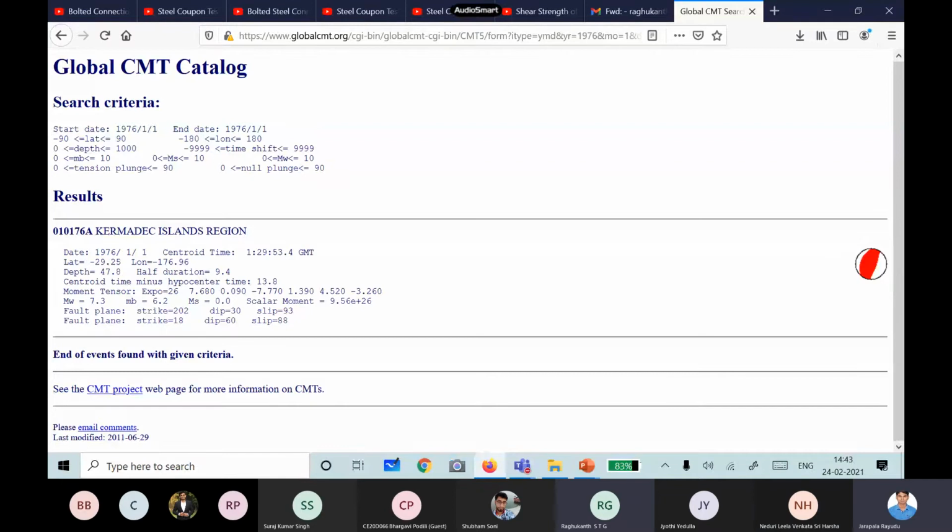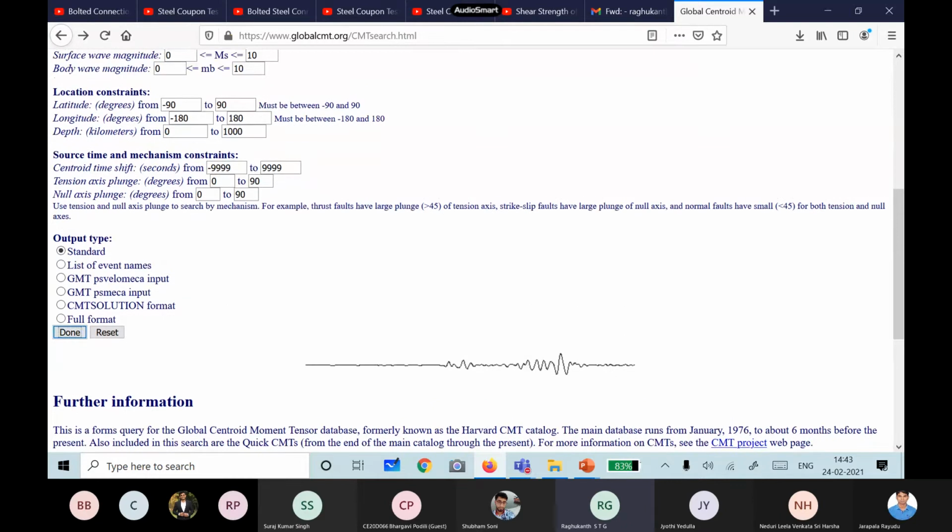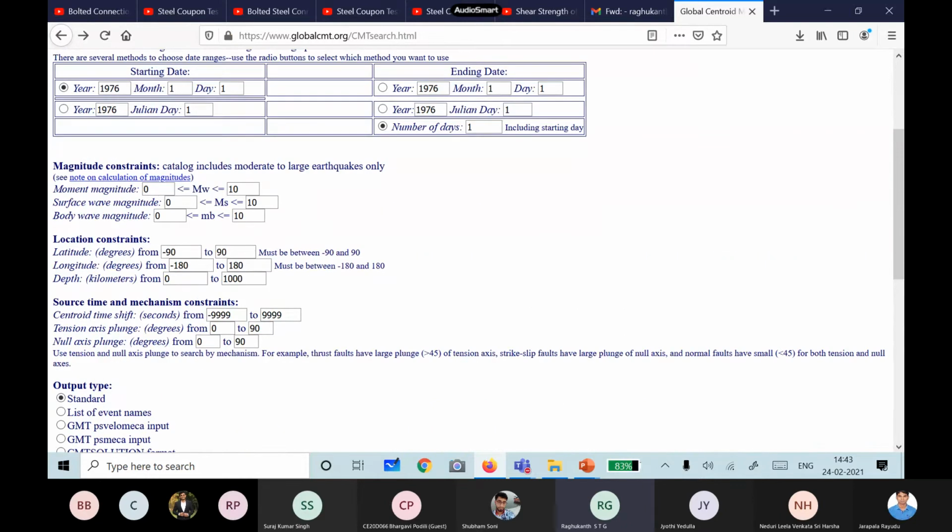Okay, and how many quadrants are there? Three only. If there are three quadrants, with color inside and something else outside, then you can blindly say that it is a thrust fault. Now one fault plane has a strike of 202 degrees and dip of 30. The other is 18, 60, 88. So which is the correct one? We can't say. One is the fault plane, the other is the auxiliary plane. These are some standard formats, and you see they give all these details.